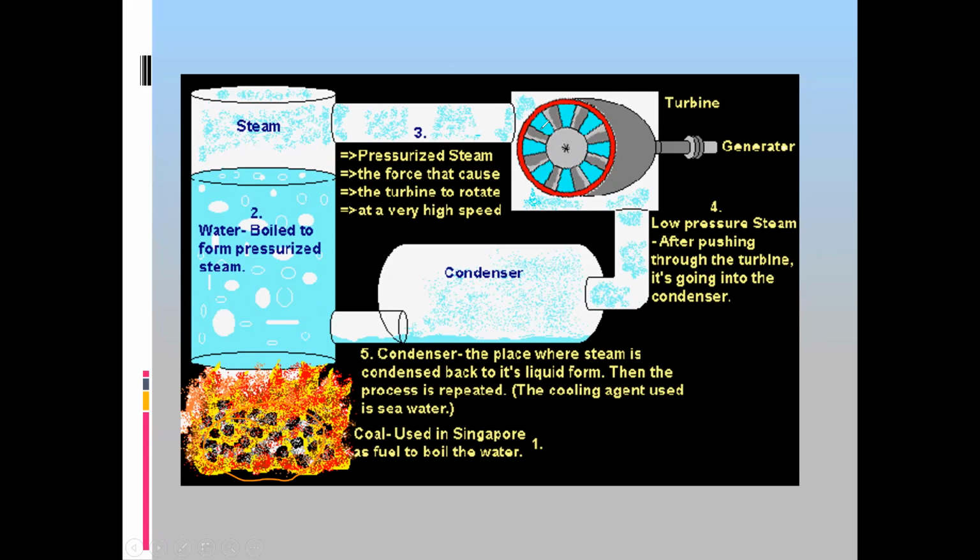Kinetic, potential? No, it is releasing heat energy, but which form does coal have? Coal has chemical energy. Whenever there is any food or fuel, it has chemical energy, and that chemical energy is turned into heat energy. Then heat energy converts into kinetic and then to electrical.